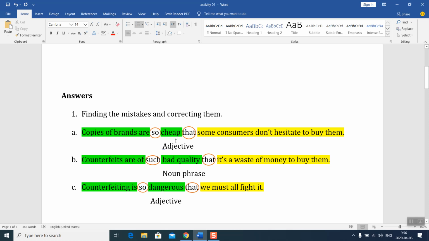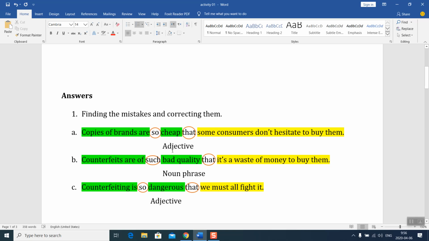As you know the rule, cheap is an adjective. When we have an adjective in the cause statement, we connect the cause with the result by using so...that.